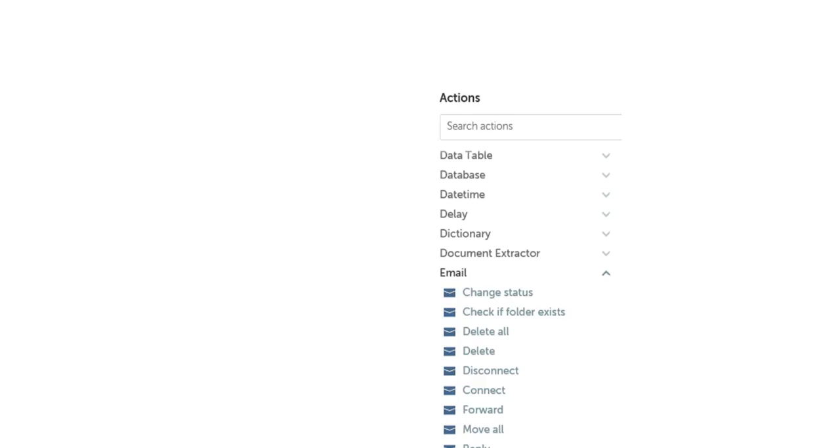Here you can see the email package has many actions: change status, delete all, disconnect, connect, forward, move all, save all attachments, save attachment. If you do connect, you also have to give disconnect. If you do not give disconnect, the garbage collector will work somewhat differently. If you run frequently, some data issue or defect will happen in your 2019 cloud version. So you have to connect and disconnect with the proper session name.